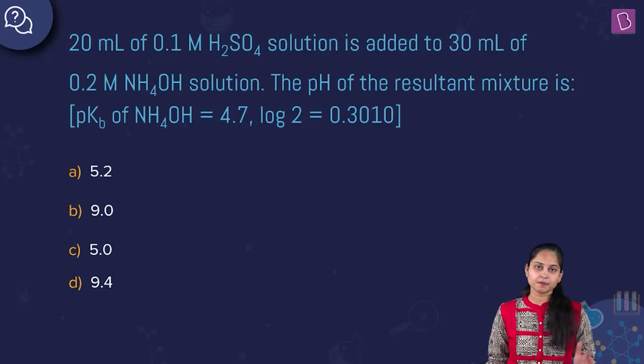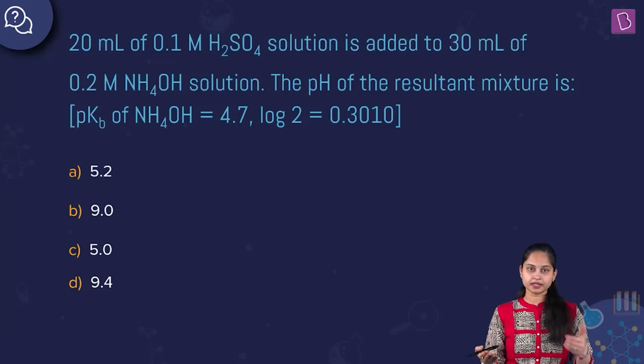So pKb is a measure of basicity basically. Fine. So the pKb value for the weak base has been given to us, which is 4.7. What we have to calculate is the pH of the resultant mixture. What is actually happening? H2SO4 and NH4OH, there is a reaction between these two.